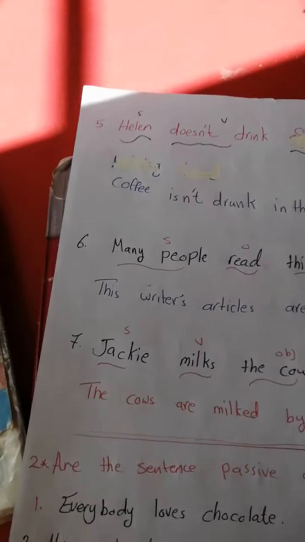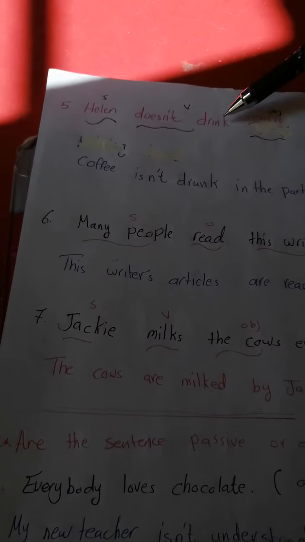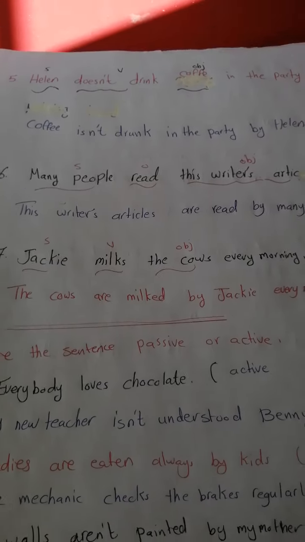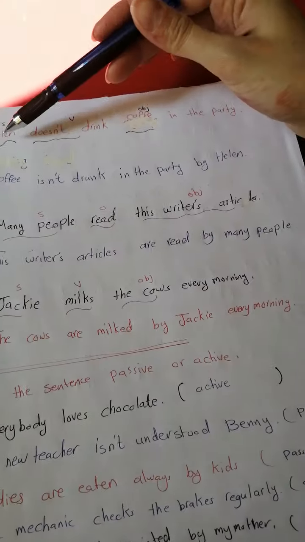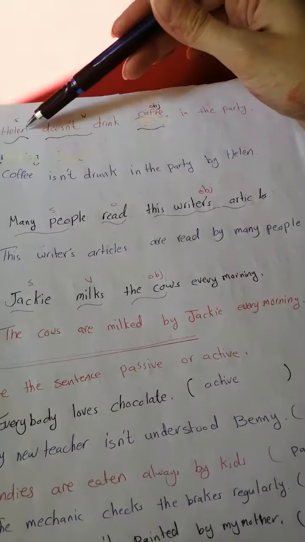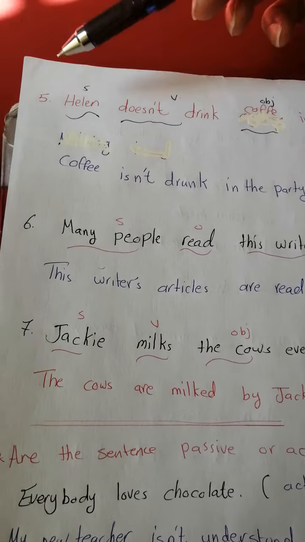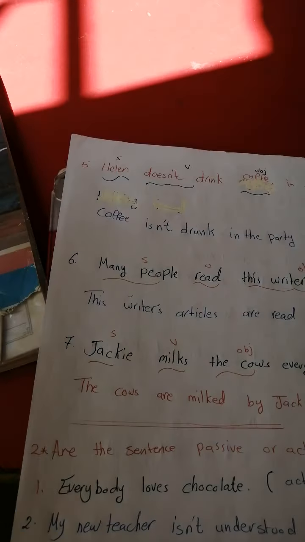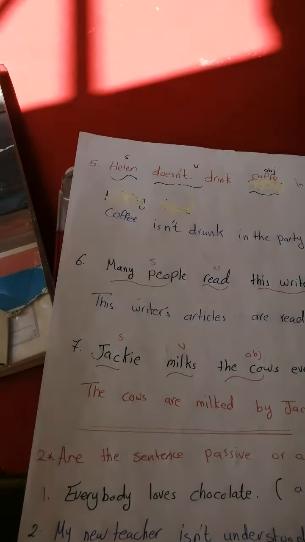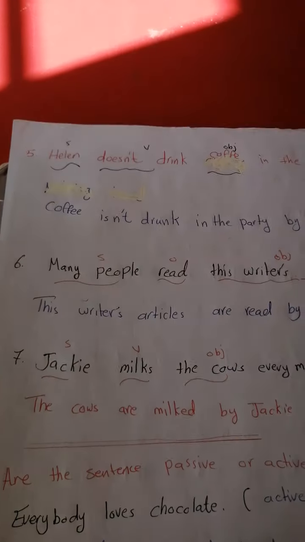Another example. Helen doesn't drink coffee at the party. Meaning Helen didn't drink coffee at the party. Helen is the subject. Doesn't drink is the verb. Coffee is the object. Coffee at the beginning. Coffee is singular, right? So because of that we should use is. Here we have doesn't, not, that means isn't. The verb 3 of drink, drunk. Coffee isn't drunk at the party by Helen. Or we can say coffee isn't drunk by Helen at the party.